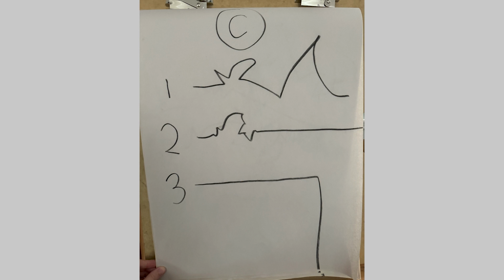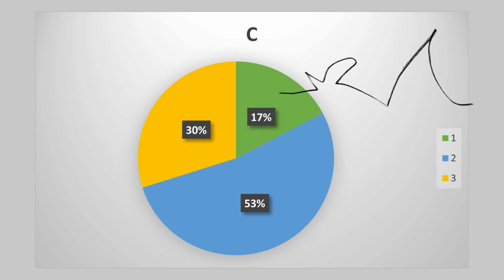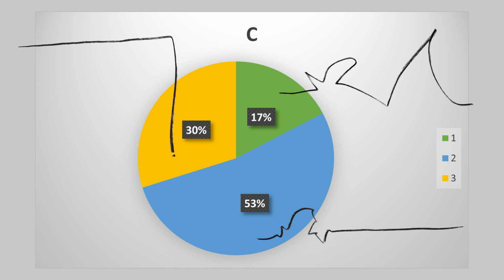All right, moving on to C. Started getting a little crazier here. Only 17% of people liked my first line. I started adding some sharp angles along with the curves here. And then with line number 2, more than half the people, 53%, liked this line where I added some sharp angles, some curves, and then flattened it out. Just kind of went straight off the edge of the paper. For line number 3, I did something kind of weird where I started going straight off and then it just kind of dropped straight off a cliff somewhat dramatically. 30% of people liked that.